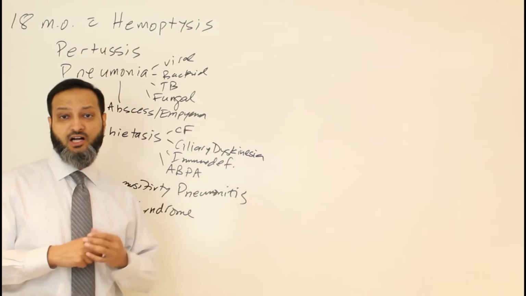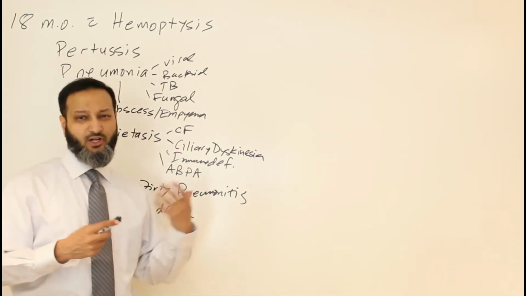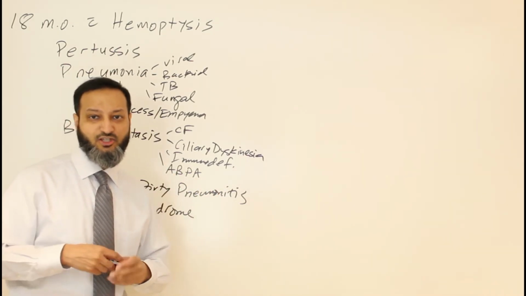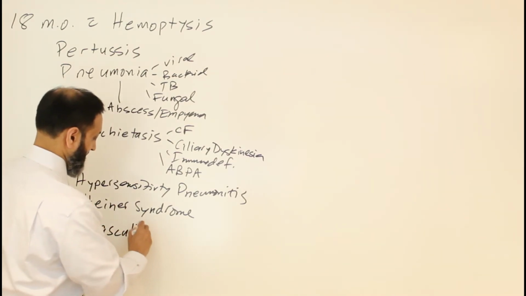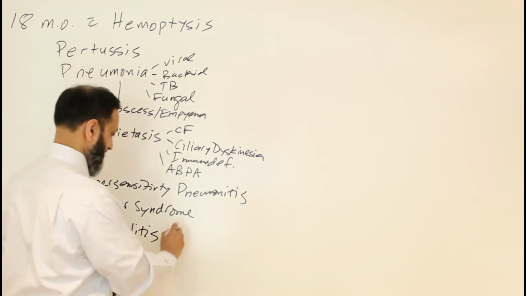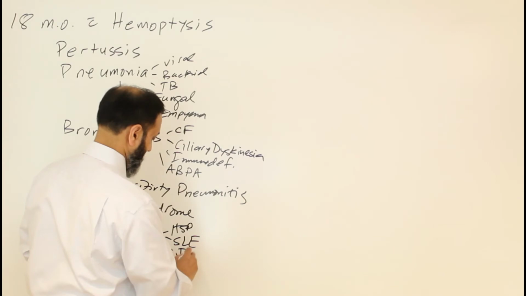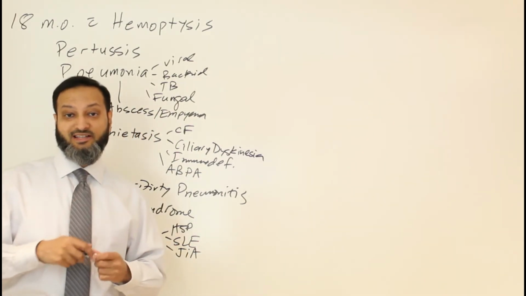And there's other kind of pneumonitis, or more immunologic-based or vasculitic types of processes that you think about, right? So there could be different causes of vasculitis that can present with hemoptysis as well. So things like HSP, lupus, JIA.